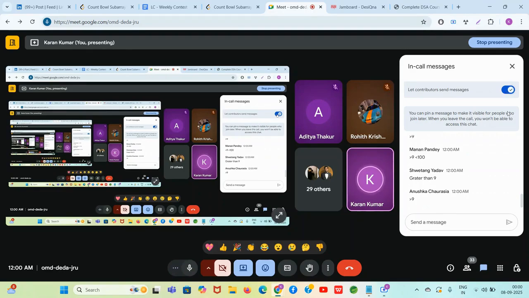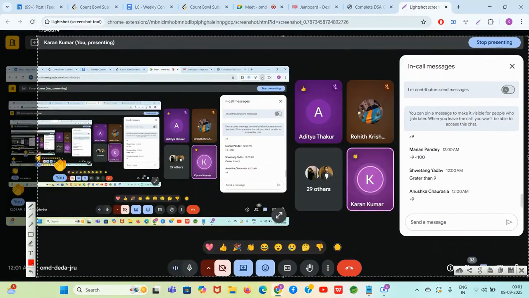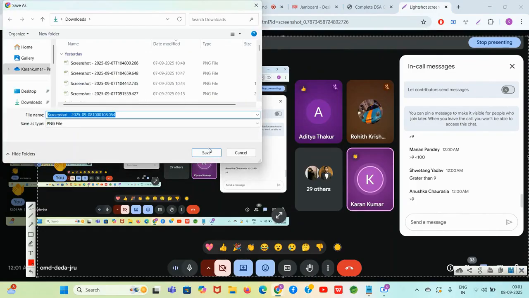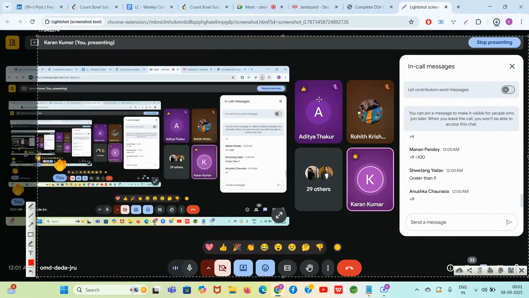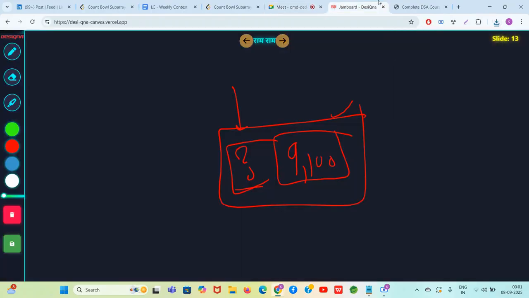Common sense. But I did not expect so many people to give the correct answer at 12 AM. Great job. Let's take a screenshot of this. I will remember that Kumar's students were answering even at 12 AM for such a difficult problem. Great job. Screenshot saved. Now it will go in the history. Your kids will watch this session and they'll know their parents were answering, and your relatives also.